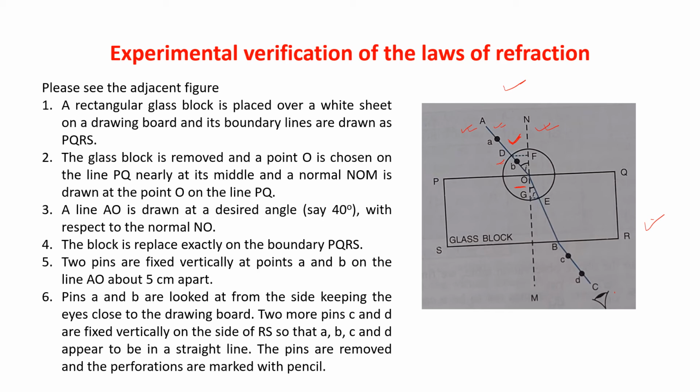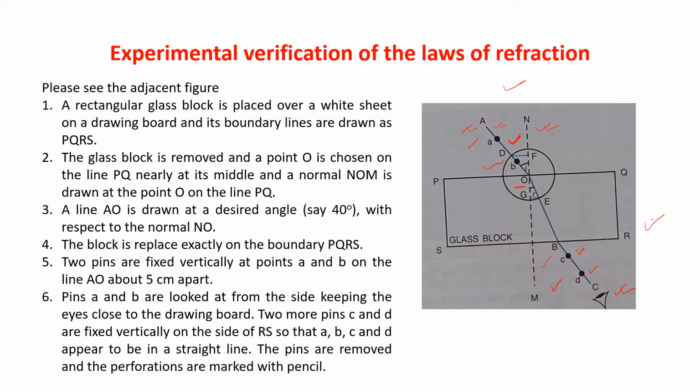Now you have to place your eyes from the other side of the glass block, that is RS side, and then fix two more pins C and D vertically on the side RS, so that A, B, C, and D appear to be in a straight line.